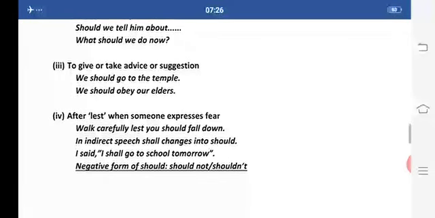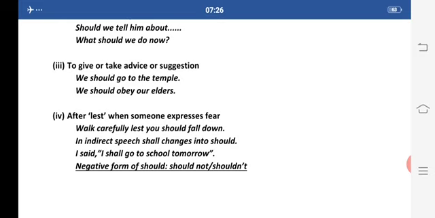Now after lest, when someone expresses fear, or when we have to express a kind of fear, we use should with lest. How? Walk carefully lest you should fall down. Now here I am giving you a warning. I am making you conscious about something. I am telling you about the fear with the use of lest and should.